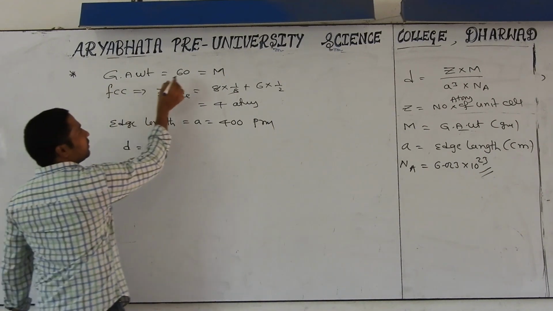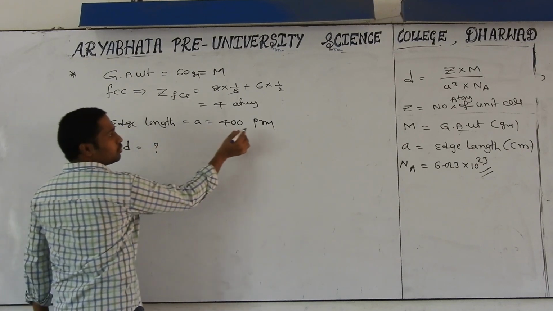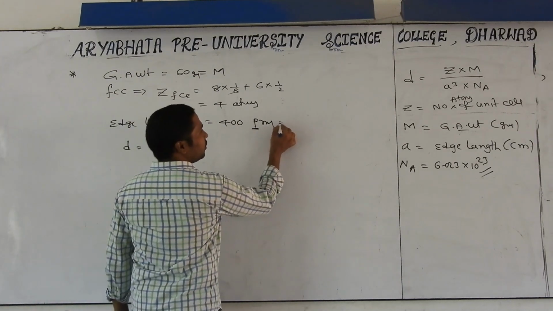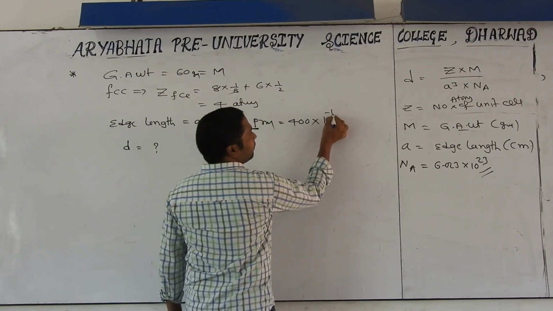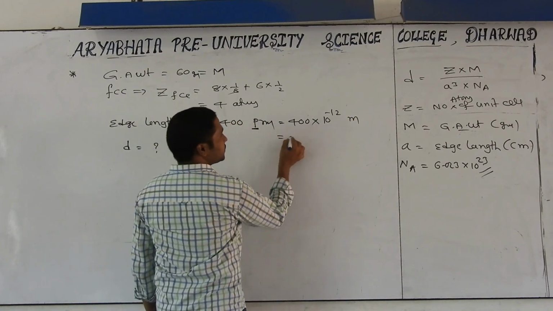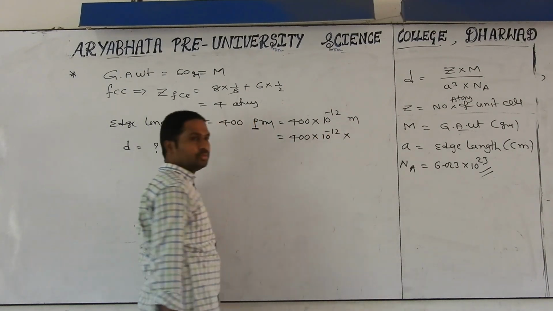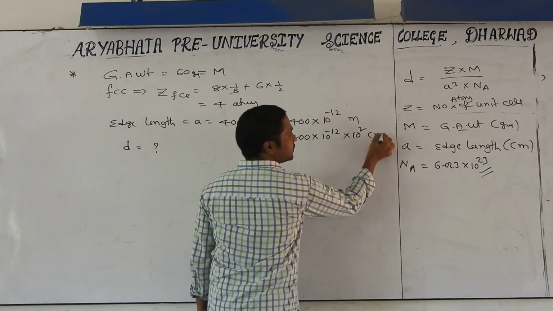Now, gram atomic weight we are taking in grams. Compulsorily we have to convert these picometers into centimeters. How is that done? 400, pico means 10 to the power of minus 12 meters. Still it is in MKS. But do the simplification: 400 into 10 to the power of minus 12 into 1 meter is equal to how many centimeters? 10 to the power of 2 centimeters.